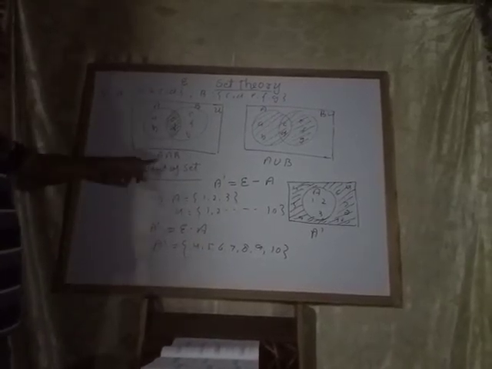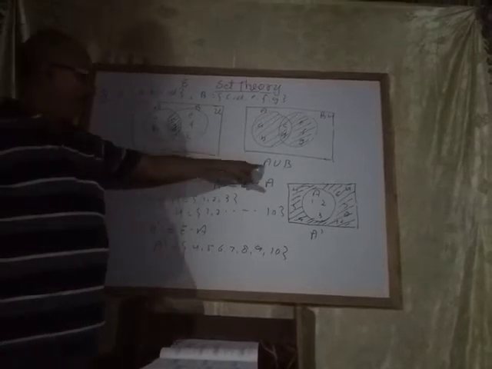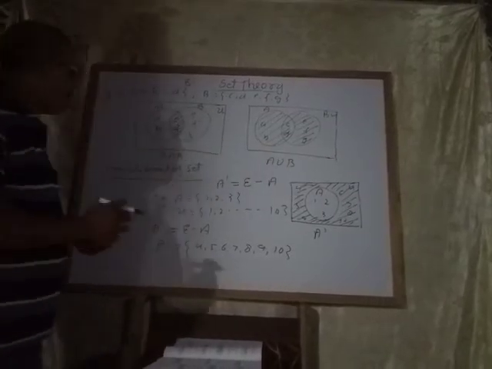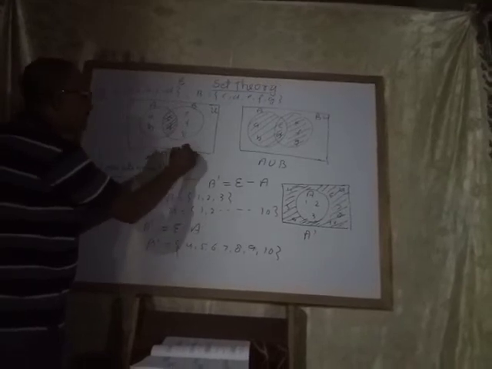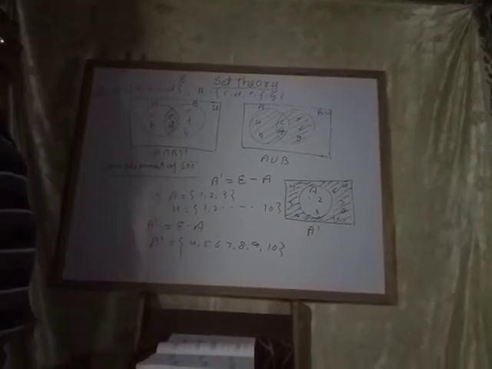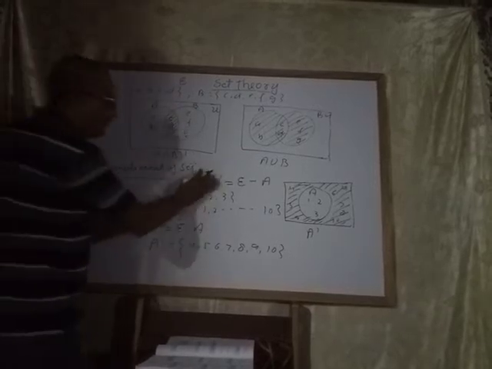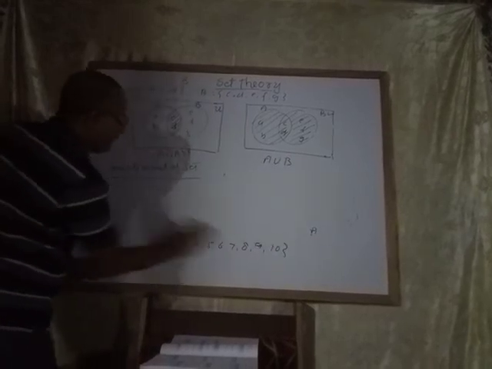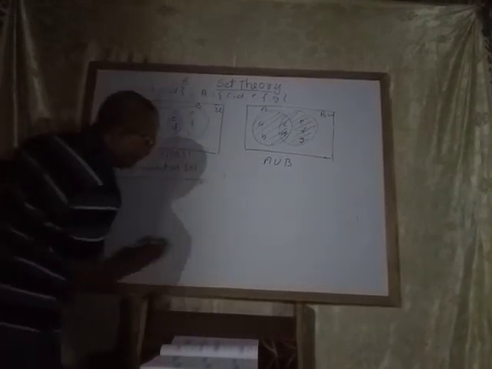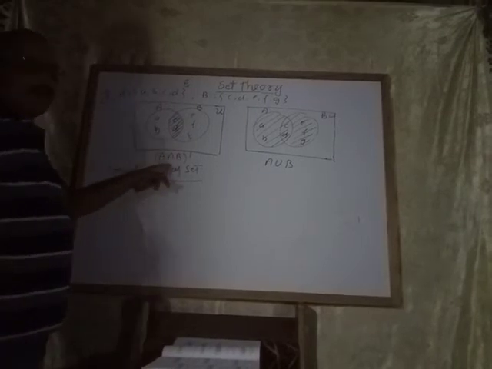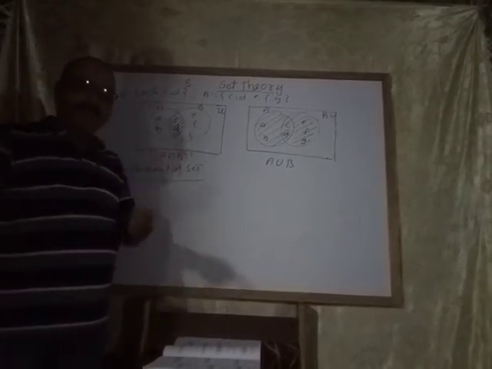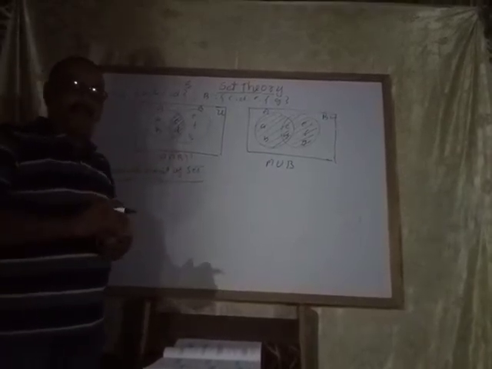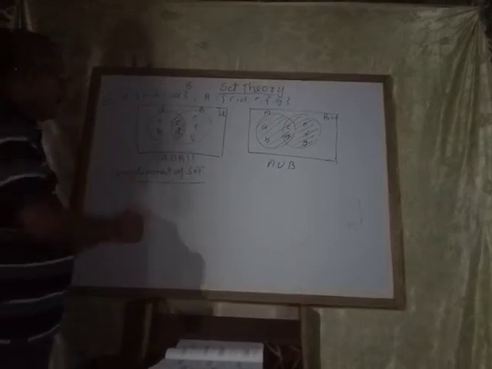I have explained intersection of sets and union of sets. Now A intersection B complement. From the same question you will get the answer. How? See, I have written A intersection B complement. Everything will be clear when I explain De Morgan's law. Okay, in the next video I will explain that.